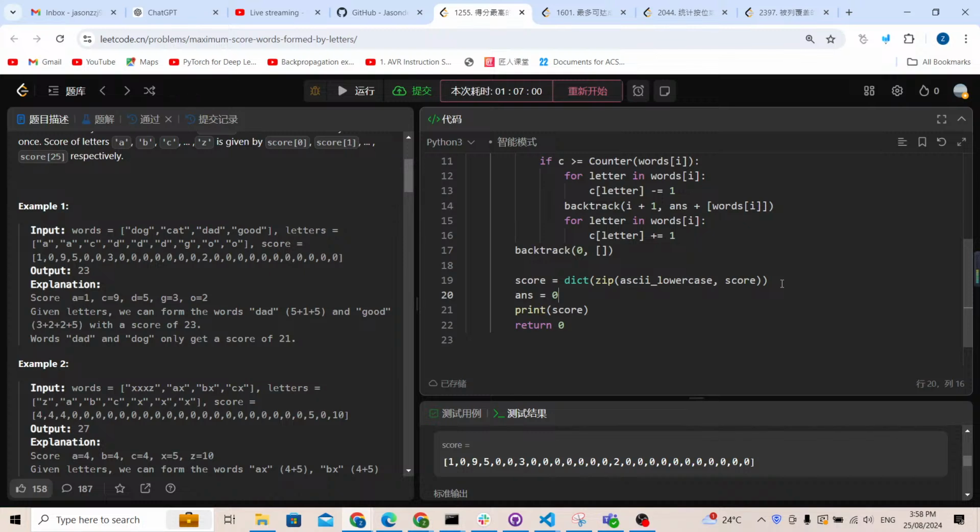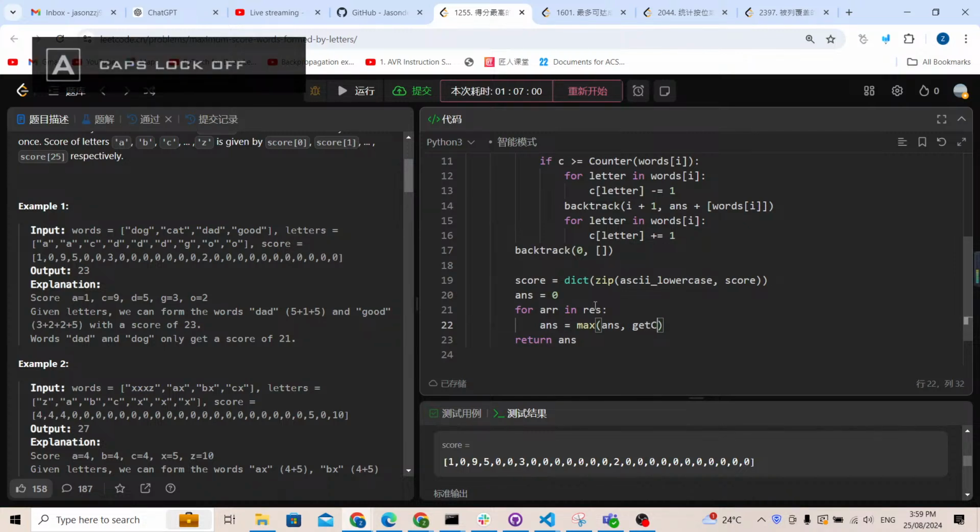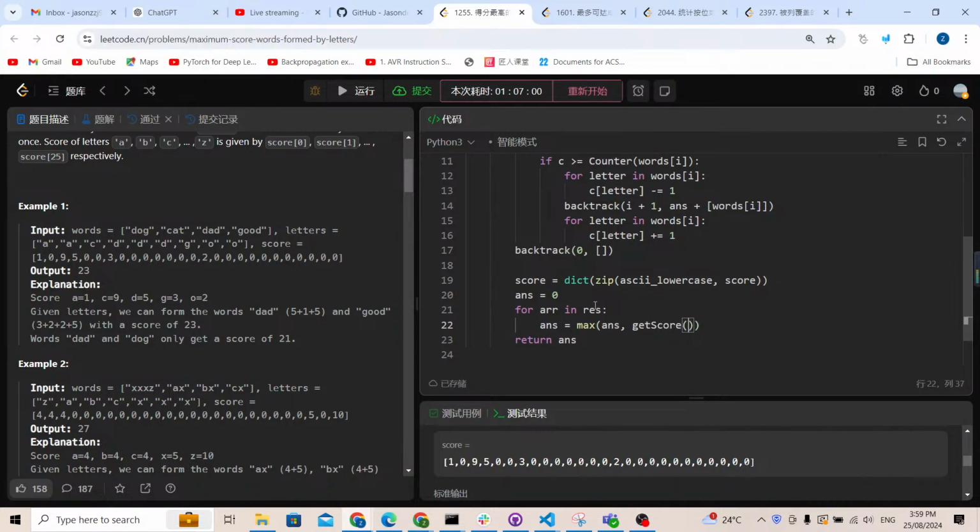So I'm going to prepare an answer, and I'm going to return this answer. I want to check all the arrays. So for each array inside the result, I'm going to update the answer. It's going to be the maximum of the answer and another function, maybe get score, which takes an array. Finally, I'm going to return the answer. Now I just need to finish this get score function.